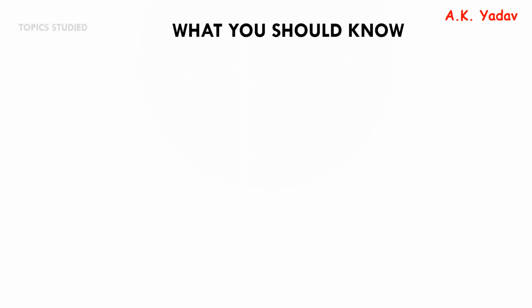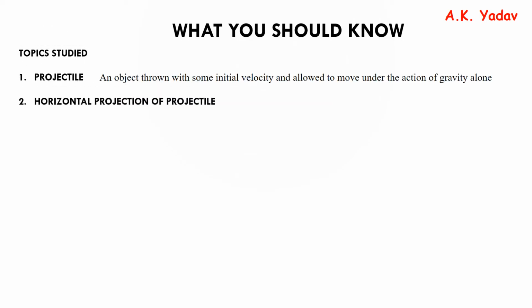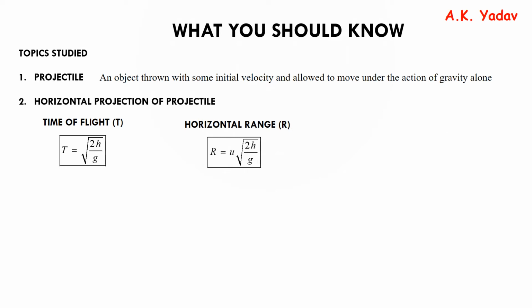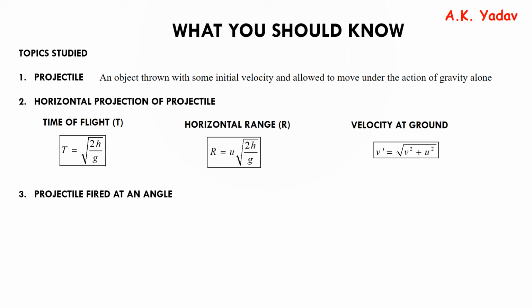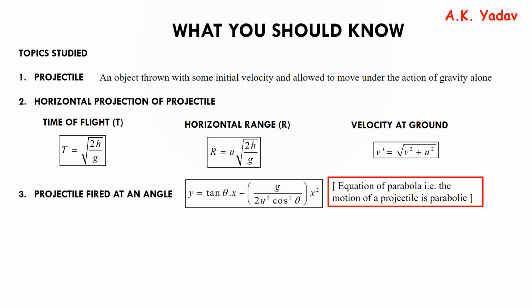What you should be knowing: what is a projectile? Projectile fired along horizontal. So what is the time of flight? What is horizontal range? What is the velocity at ground? Projectile fired at an angle. So this is the equation of parabola.